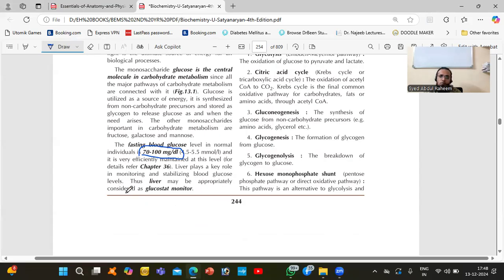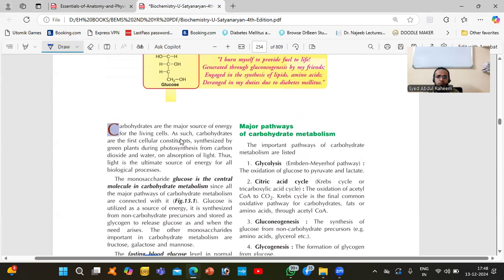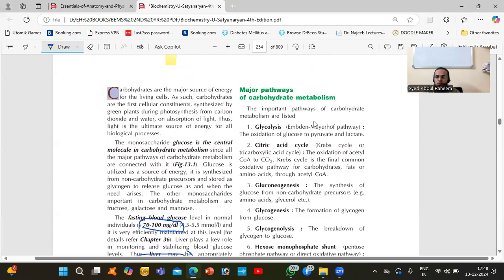Thus, the liver may be appropriately considered as a glucose monitor. So whenever there is a requirement for glucose, the liver will metabolize and convert the glycogen into glucose.